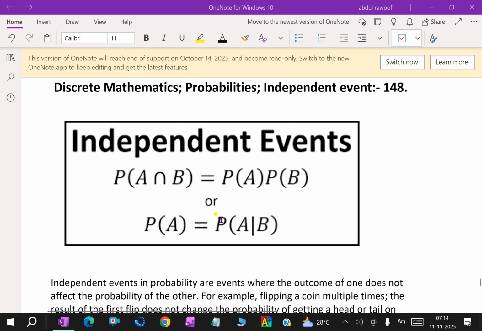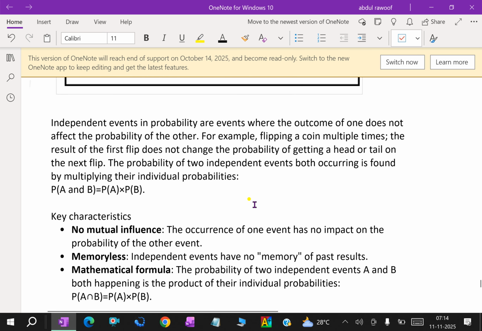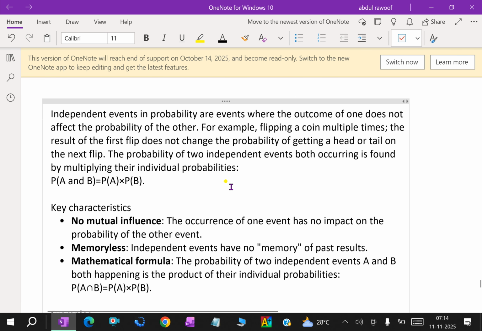Independent event formula is P of A intersection B is P of A into P of B, or P of A, we can say it is P of A slash B. Independent events in probability are events where the outcome does not affect the probability of the other.